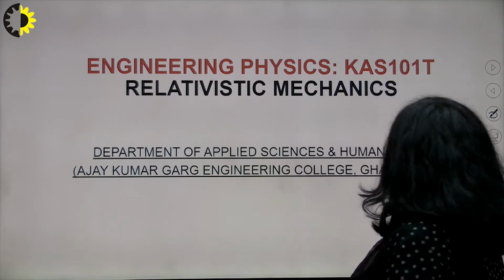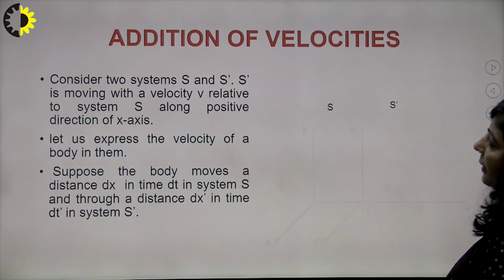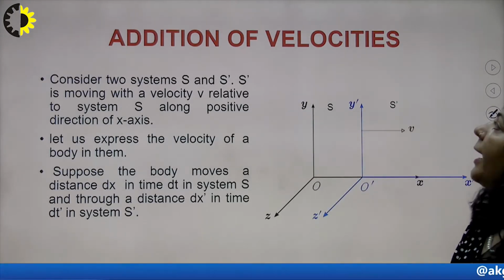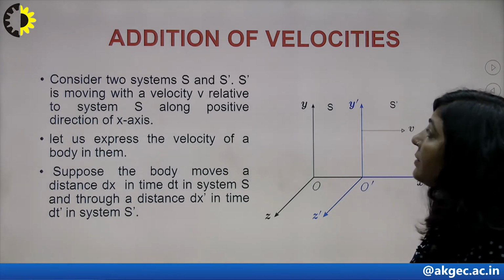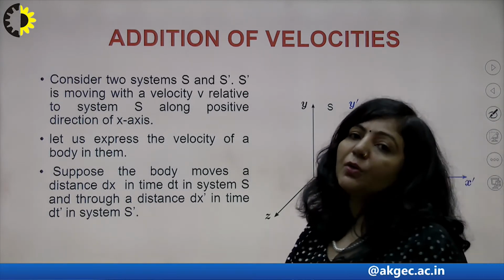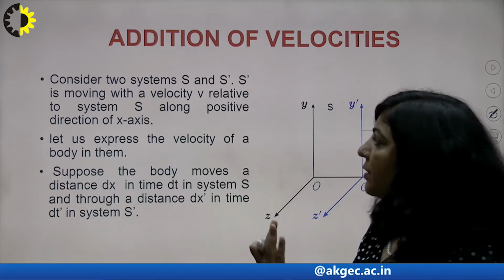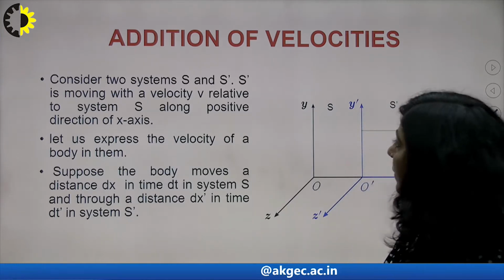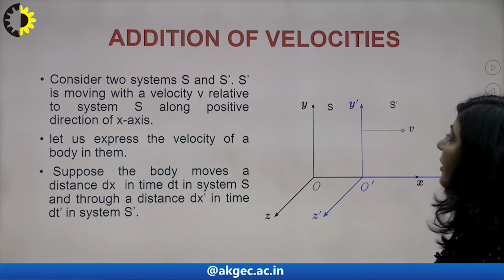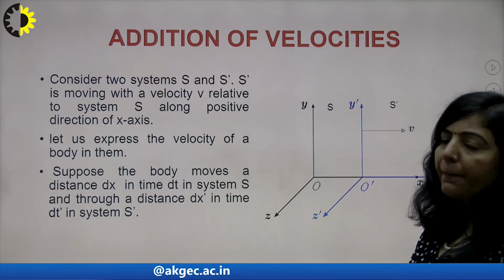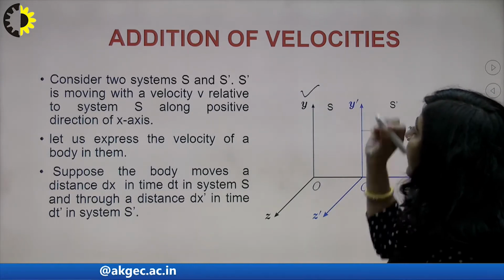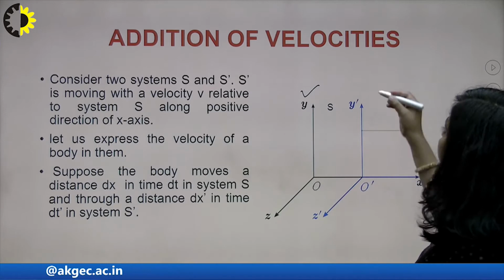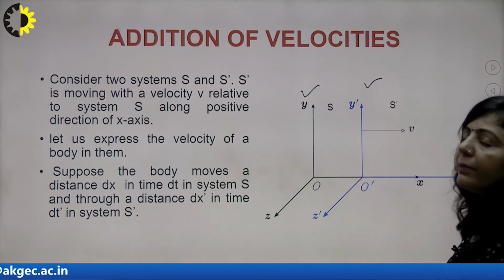Now today I am going to take a new topic, and the name of the topic is addition of velocities, which is also known as the relativistic velocity addition theorem. That is another name of this topic. So here we have two inertial frames. This is your first frame, that is S frame, and another frame is S dash.